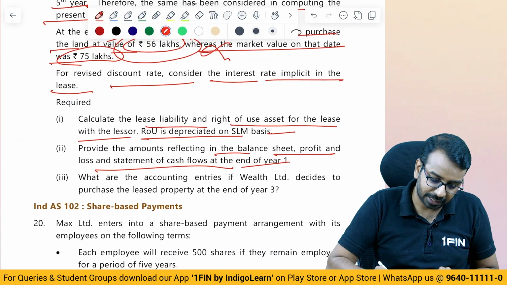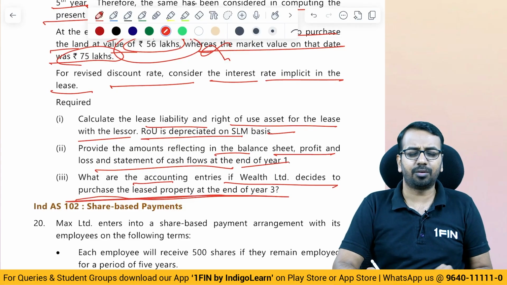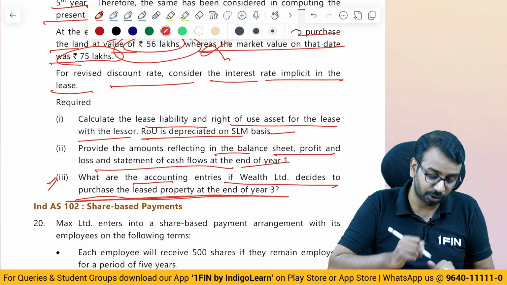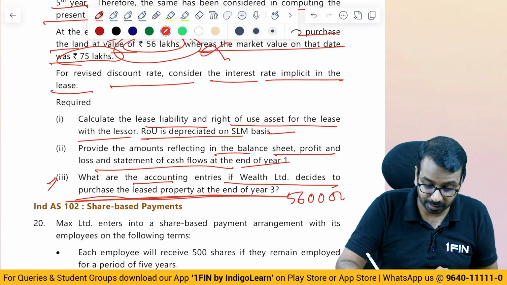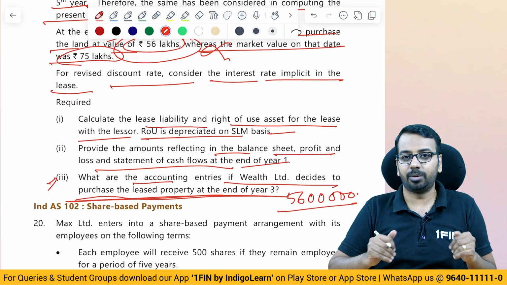What are the accounting entries if Wealth Limited decides to purchase the lease property at the end of year 3? Now, if they decide to purchase the property at the end of year 3, then what is going to happen? At the end of year 3, you have to pay 56 lakhs. After you pay this, the lease liability will be settled off.